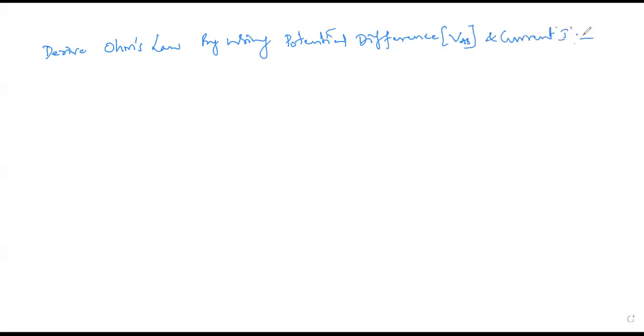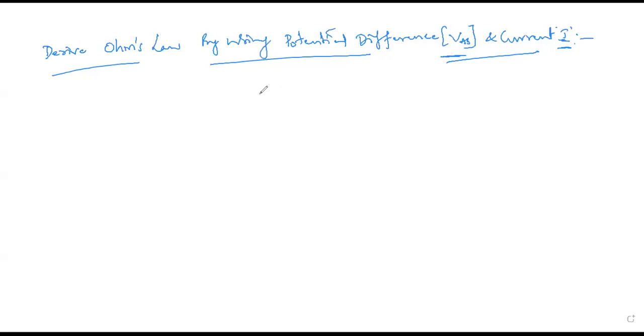Okay, so this part now we are going to see. For this, what we have to do? Everyone, please recall what is actual Ohm's law, what you learned in your basic or intermediate classes or anywhere. Whenever you see the potential difference V and I, you may reflect in your mind, correct? What is the potential difference in terms of V, I, and one more term? What is that term?